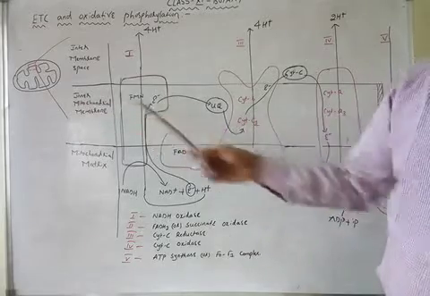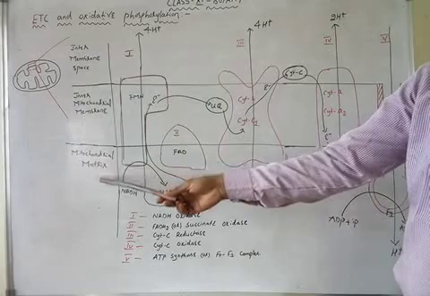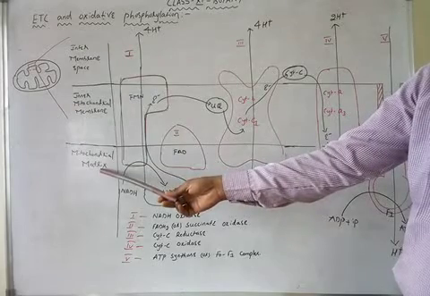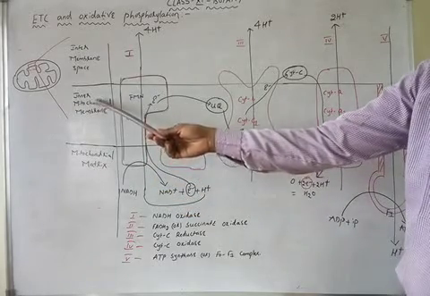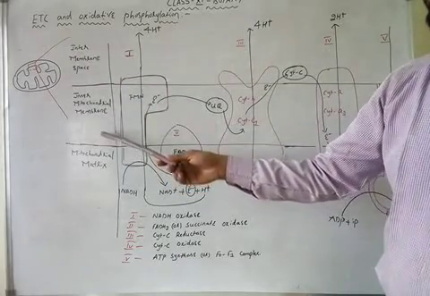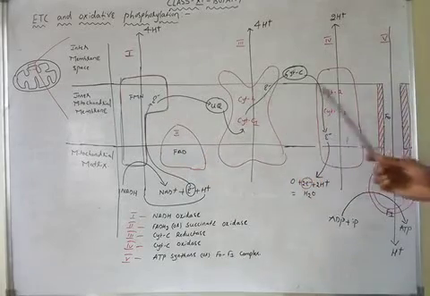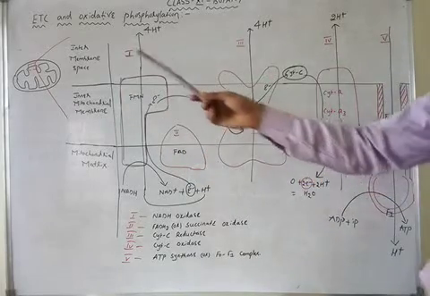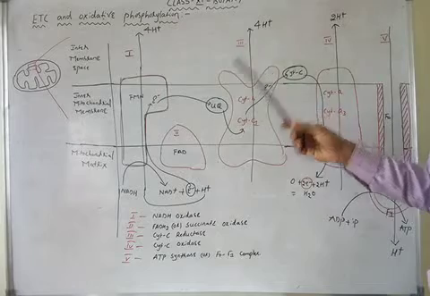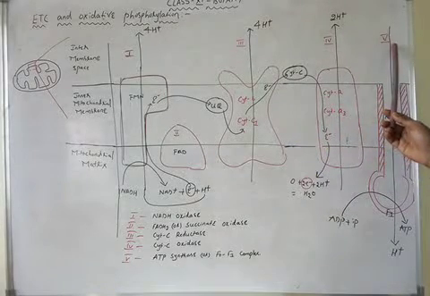The electron transport chain occurs in the inner mitochondrial membrane, while the Krebs cycle already happened in the mitochondrial matrix. Onto the inner mitochondrial membrane, 5 protein complexes are present. These are called protein complex 1, protein complex 2, protein complex 3, protein complex 4, and protein complex 5.